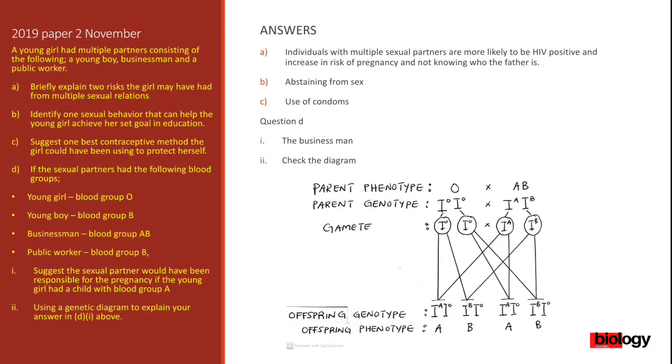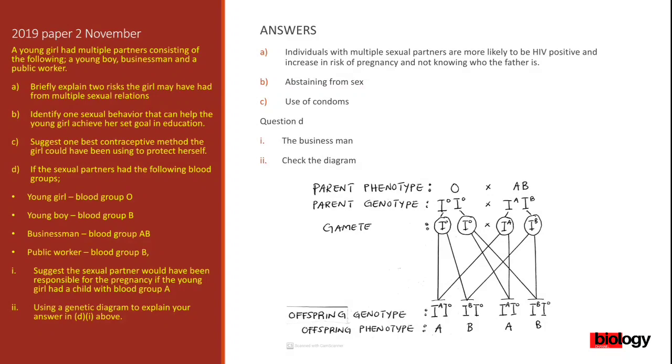So whenever you're dealing with blood groups, I beg of you, use I. Use I whenever you're dealing with blood groups. Do not miss out this letter. I should be there. Okay. So those are the parents' genotype for blood group O and blood group AB.